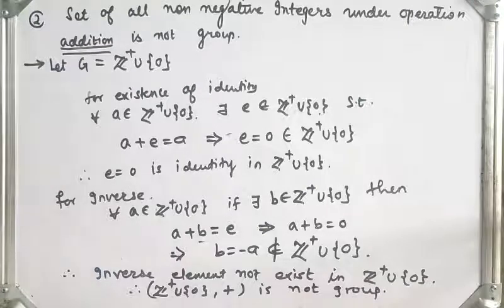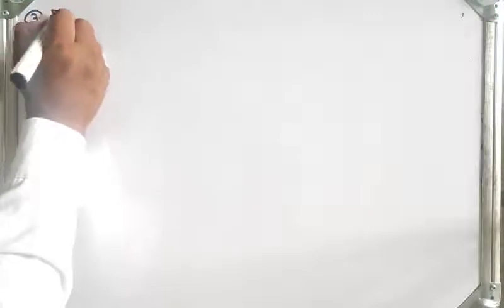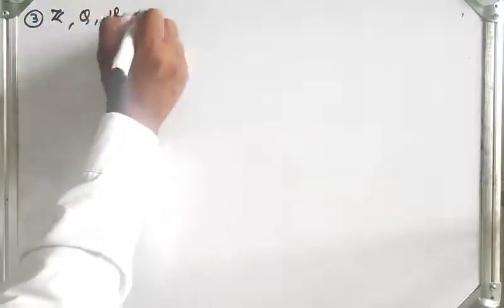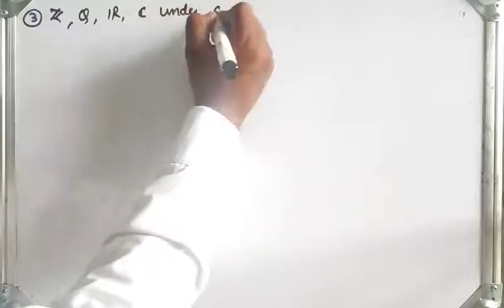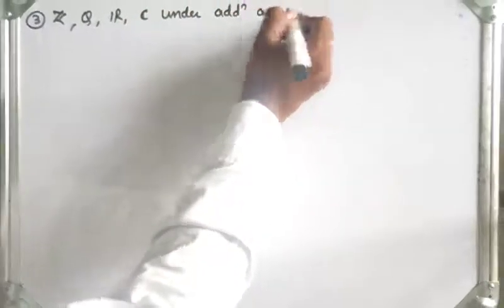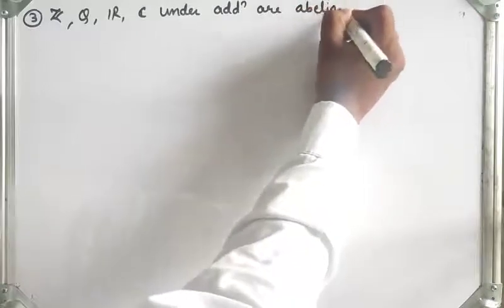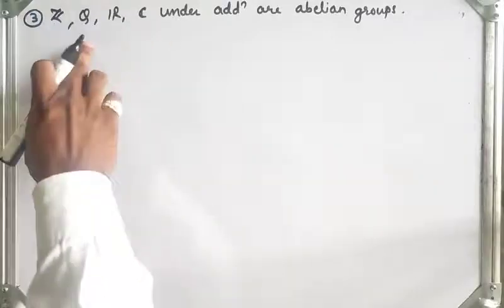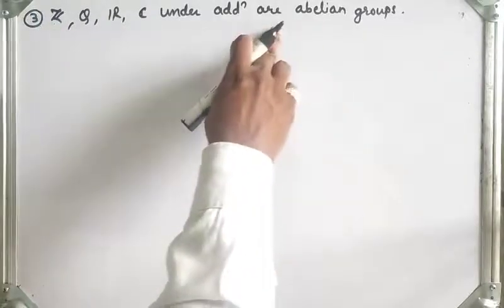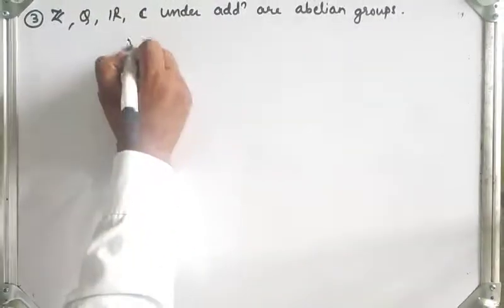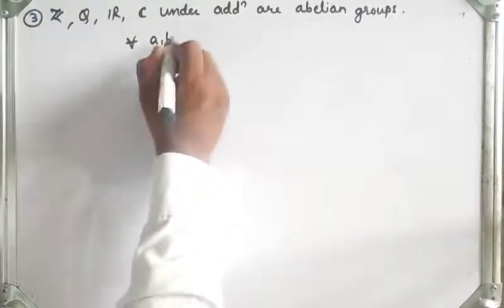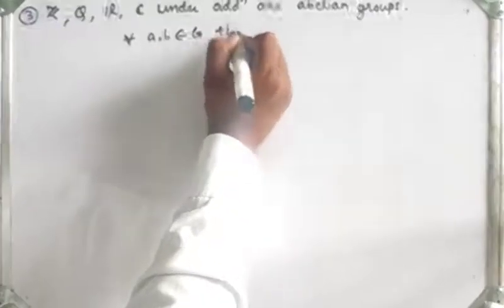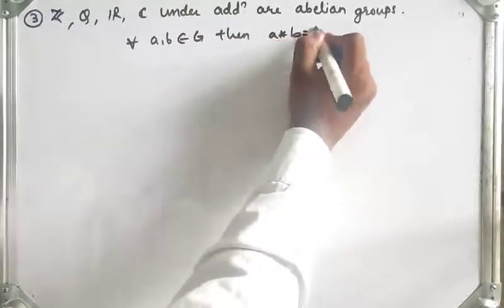Now next example, third one: the set of integers, rational numbers, real numbers, and complex numbers under addition are abelian groups. We have seen in a previous example, where we solved for the set of integers under addition, that abelian group means for all a, b belonging to G, a star b should be b star a.